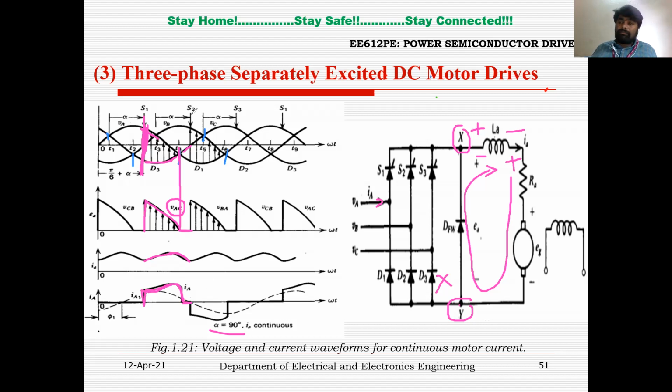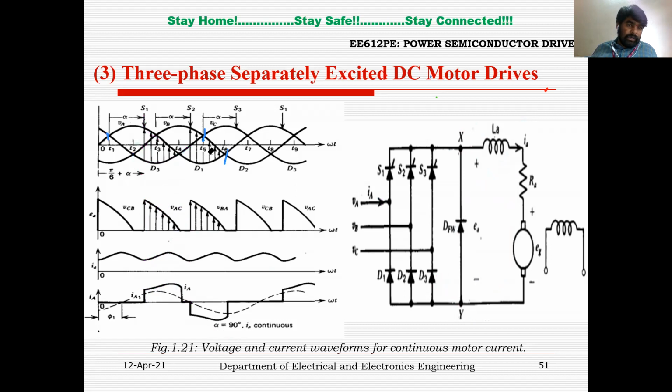Similarly, the other thyristor S2 is triggered at some particular firing angle. Let us say they are triggered symmetrically. So again, it is triggered at omega t equal to alpha. So alpha should be measured from this reference point, right? Now at this particular point, we have applied a triggering impulse to S2.